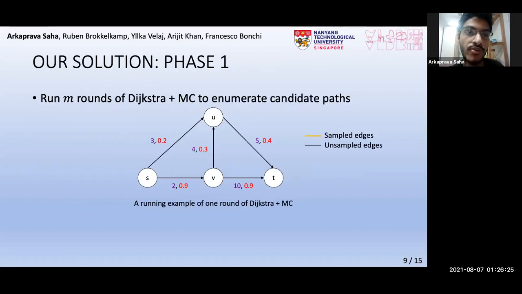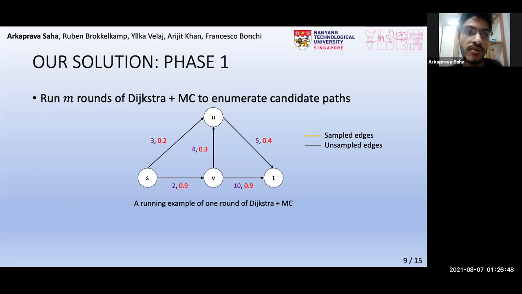Now, in our phase 1, we run M rounds of Dijkstra plus MC to generate the candidate paths. We demonstrate one such round with an example. Dijkstra plus MC is similar to Dijkstra in deterministic graphs, except that when a node is reached, its outgoing edges are sampled with their respective probabilities, and only the sampled edges are used to decide the next node.